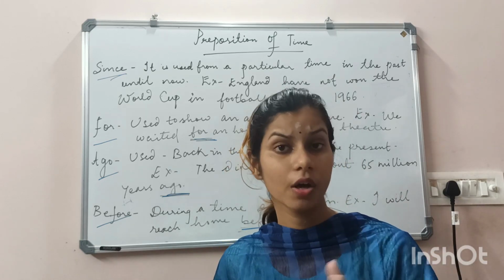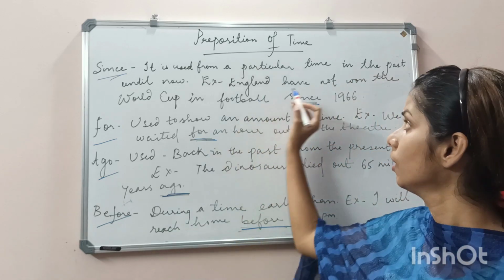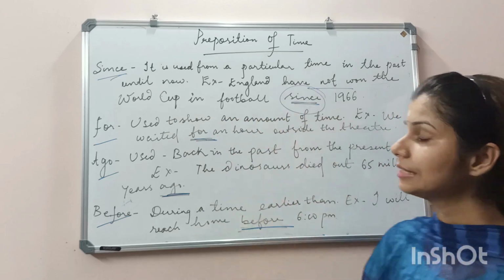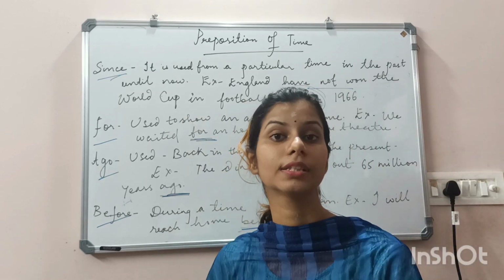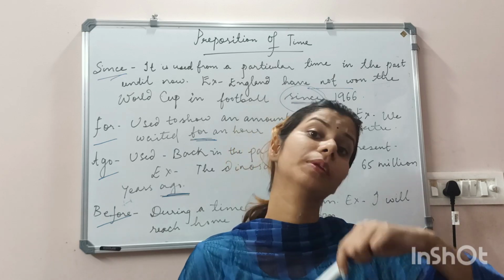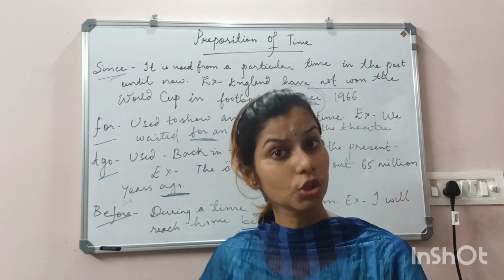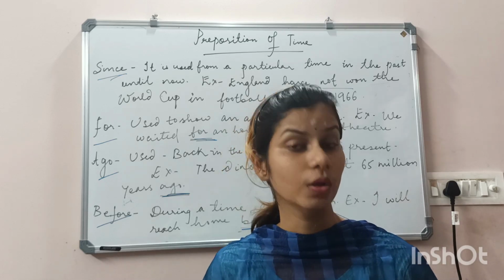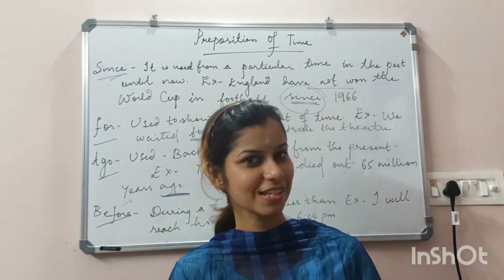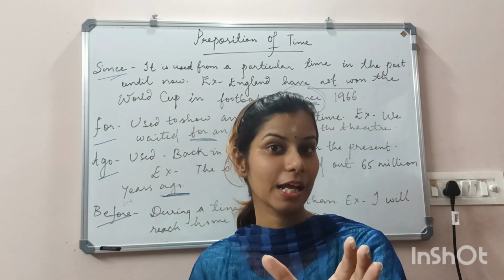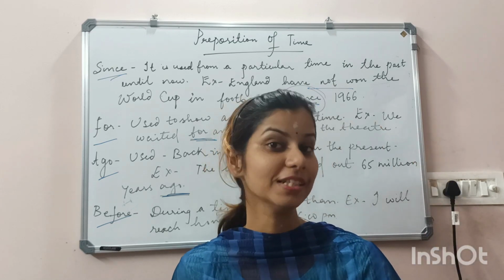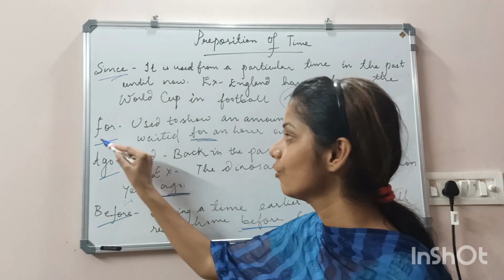it is being continued. For example, if I say England have not won the World Cup in football since 1966. That means it is the year of 2022. And here, from the beginning of 1966 to the year of 2022, England has not won the World Cup in football. So since we use for that type of sentence which begins from the past and continues up to the present moment.